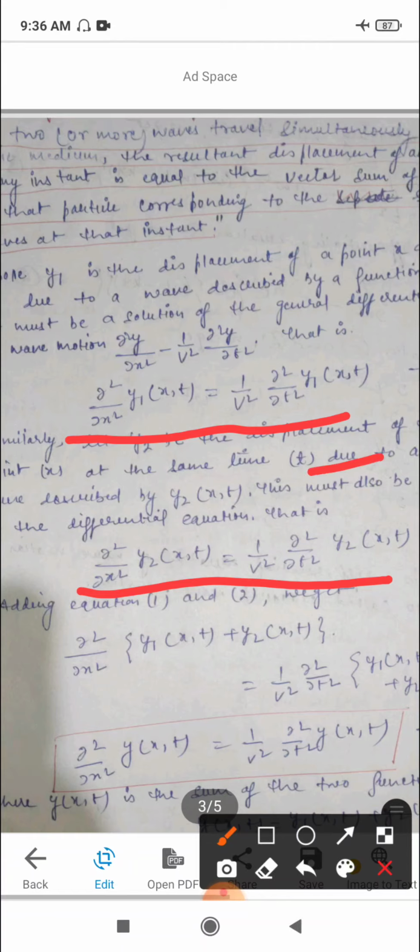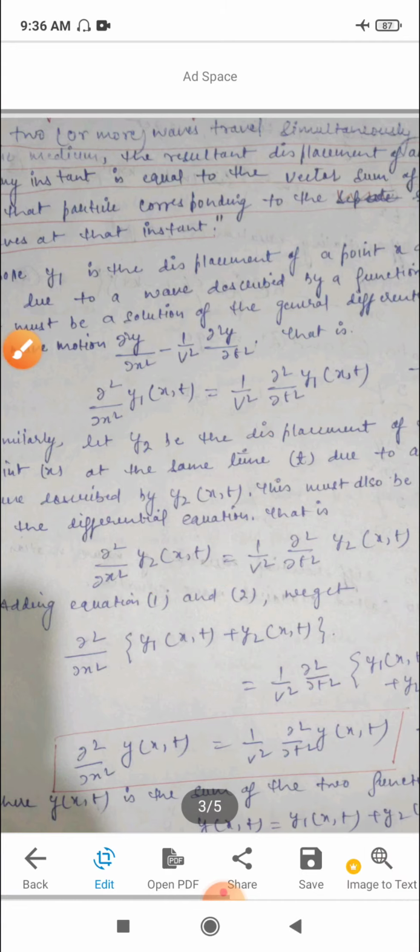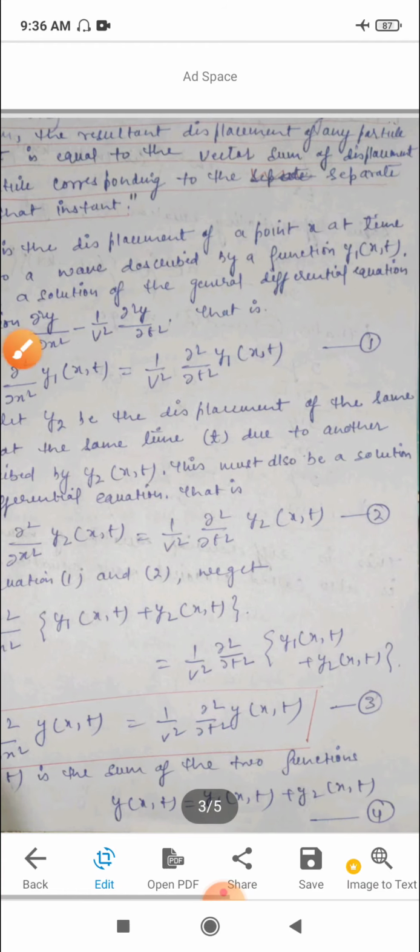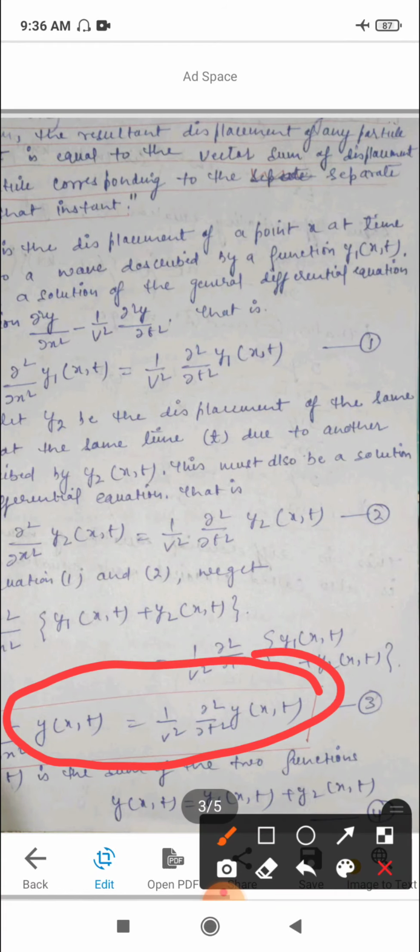Adding equation first and second, we get ∂²/∂x² [y1(x,t) + y2(x,t)] is equal to (1/v²) ∂²/∂t² [y1(x,t) + y2(x,t)], where y(x,t) is the sum of the two functions, and the equation is ∂²/∂x² y(x,t) equal to (1/v²) ∂²/∂t² y(x,t).